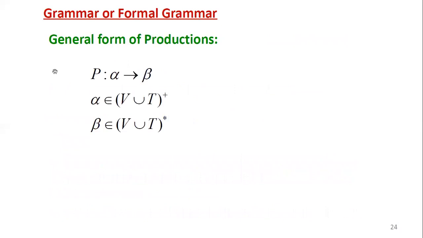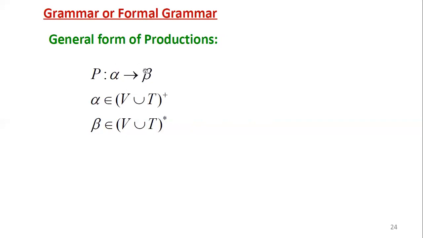This is very important for all the grammars we are going to discuss in this course. The general definition of a grammar is the same, and the general form of production rules is also the same. A production rule is a mapping function, denoted by P colon, mapping from alpha, with a unidirectional right arrow, to beta.